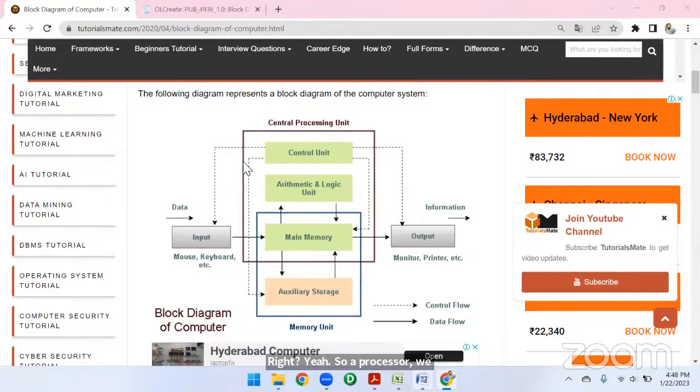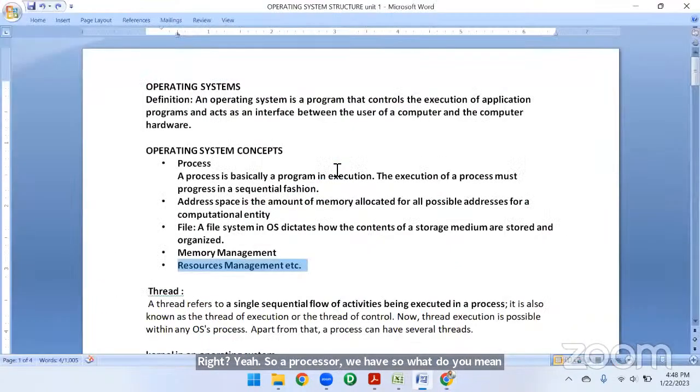What do we mean by a process? A process is the execution or running of a program. A process is basically a program in execution, and the execution of a process must progress in a sequential fashion.